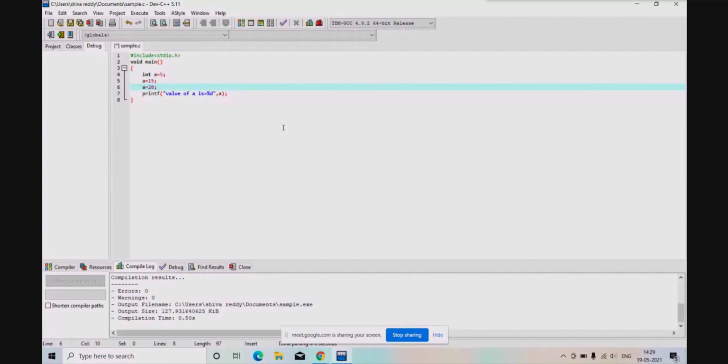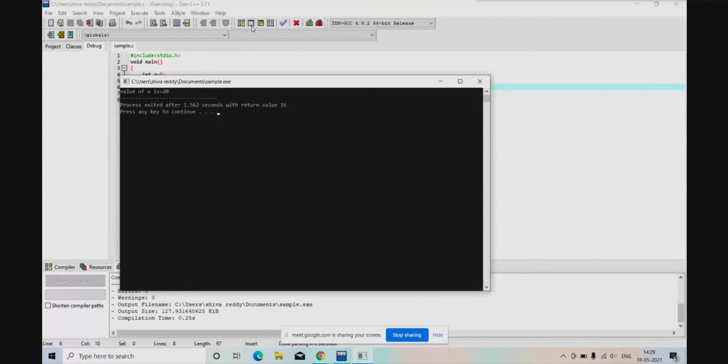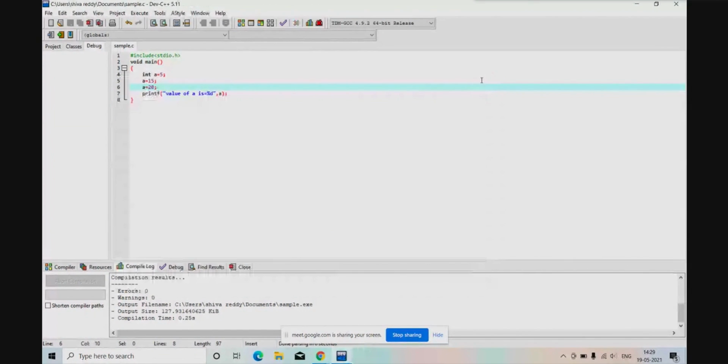Now what could be the answer here? 20. Just do that compilation. No errors. Exactly. So you will have ambiguities. So whether there is an error, yes, by seeing this, how can one variable have 3 values? How is it possible? Who cares? As per the syntax, you have declared variables, so it will consider.